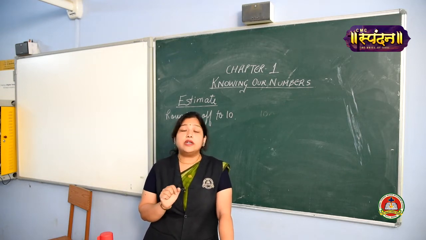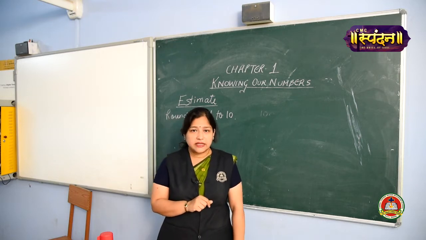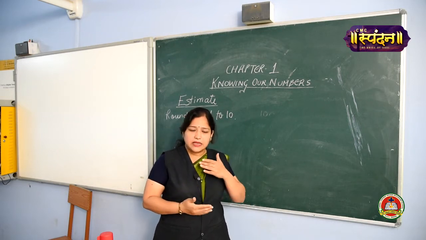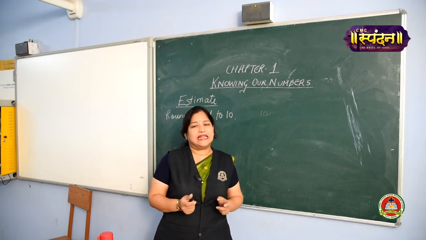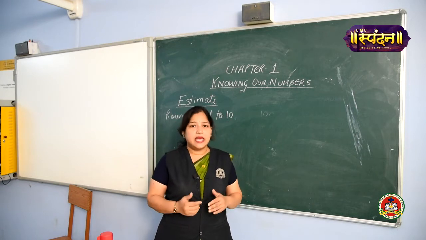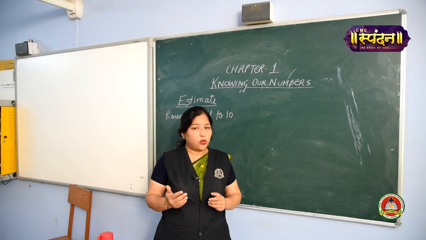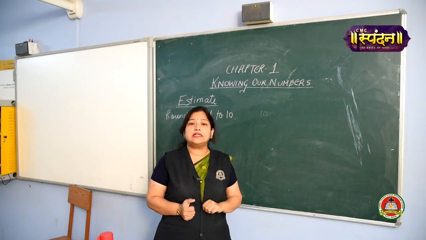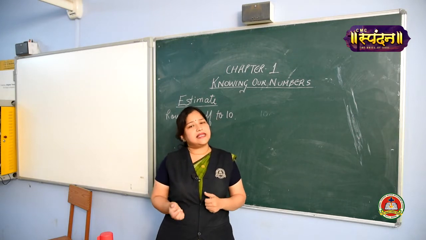Then we learned about the predecessors and the successors. What are predecessors? How do we calculate a predecessor? Predecessor means a number prior. For calculating, we do minus 1. Then to find out the successor: successor means the number which comes after. For finding out the successor, what do we do? We add 1.